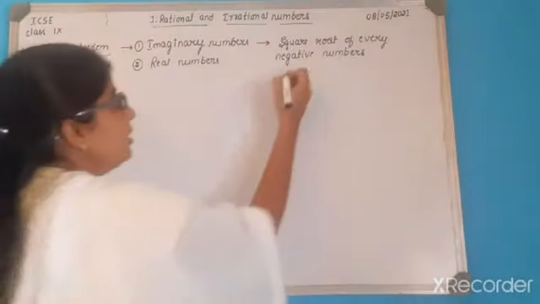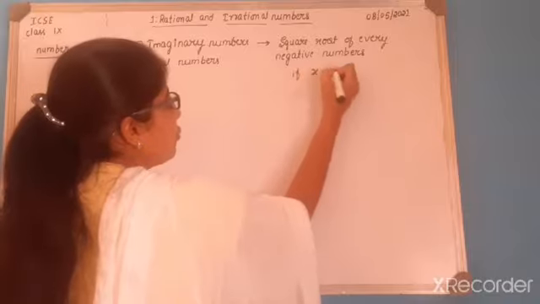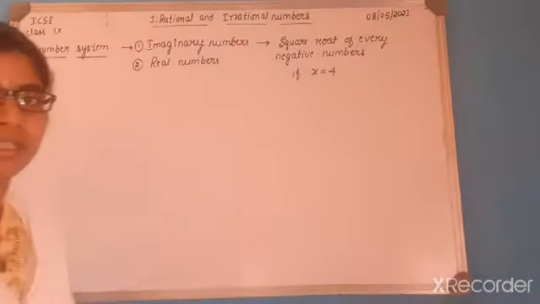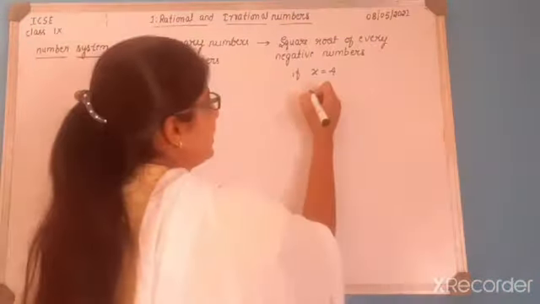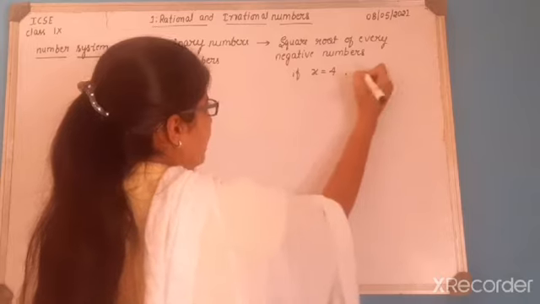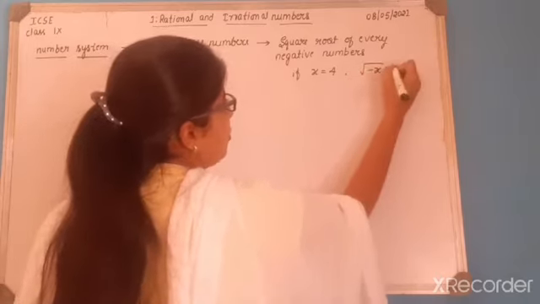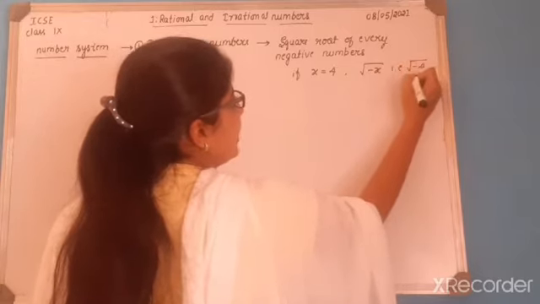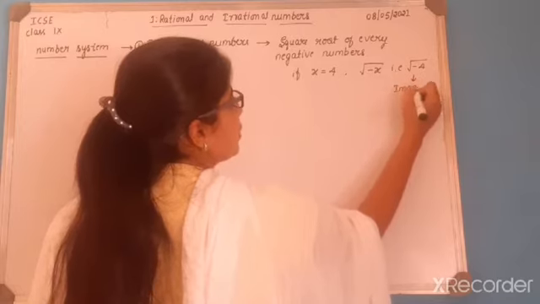For example, if I consider the x value is equal to 4, then it is a natural number or whole number, or you may call it an integer. And if I write root of minus x, that means substitute the value of x, that is root of minus 4, then this root of minus 4 becomes an imaginary number.